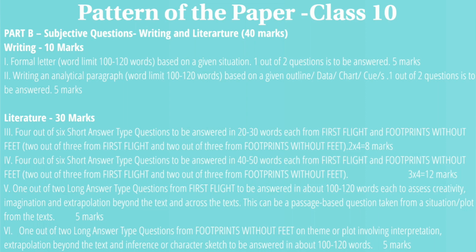Now you will have 2 questions, long answer type questions from first flight, your main book. You can choose one out of these 2. You will have to attempt it in 100 to 120 words, right? This will be for 5 marks. And there will be another long answer type question for 5 marks only, but from your supplementary reader.